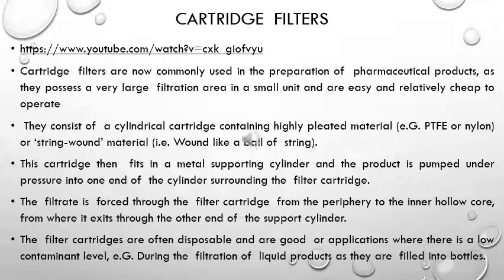Then these cartridges are fitted on a metal supporting cylinder, and the liquid is pumped and the pressure is applied. The filtrate is forced through the filter cartridge from the periphery to the inner hollow core, from where it exits through the other end of the support cylinder, that is the filtrate collector. Often the filter cartridges are disposable, and therefore they are good for use, and the application is limited to slurries which have lower solid content.